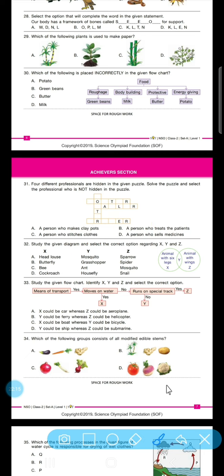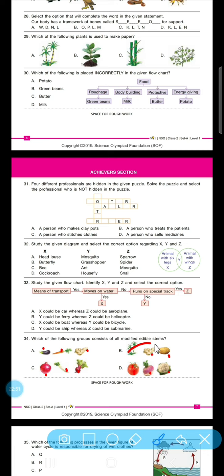Okay, let's see the 34th question. Which of the following groups consists of all modified edible stems? Edible stems, friends, not animals. So if we see, this is sugar cane and this is ginger, and then we have potato here, brinjal, carrot and ginger, then pomegranate, radish and sweet beetroot, then tomato, turnip and cabbage.